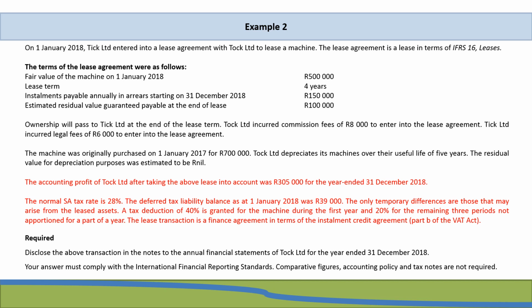So if we now do an example just to show you how the disclosure looks when it comes to the lessor, we're going to use exactly the same example that we've now used for tax, and that has come from Part B.